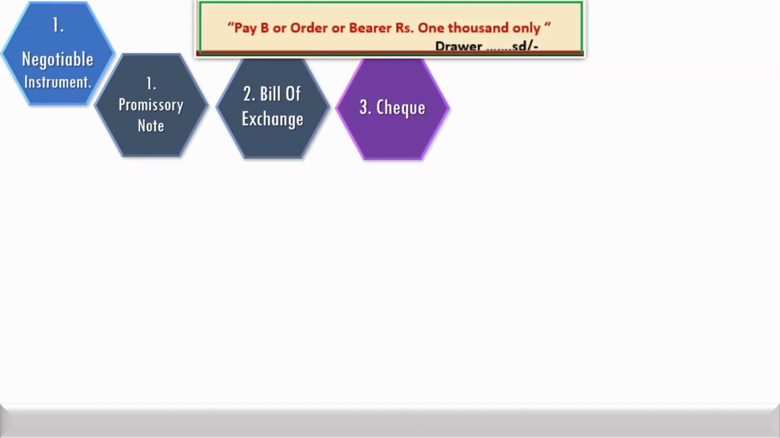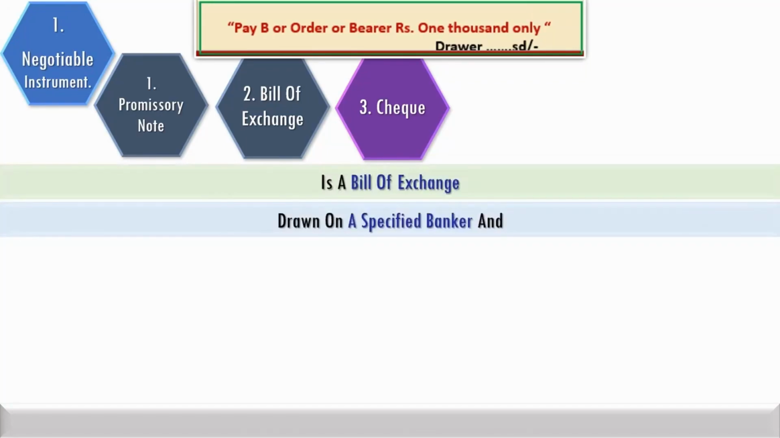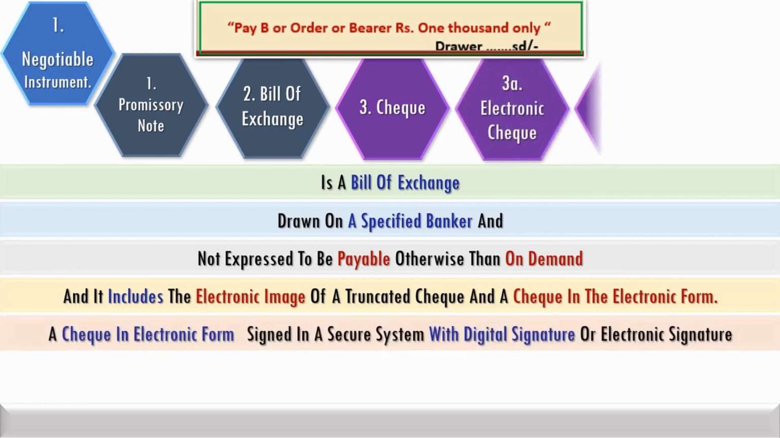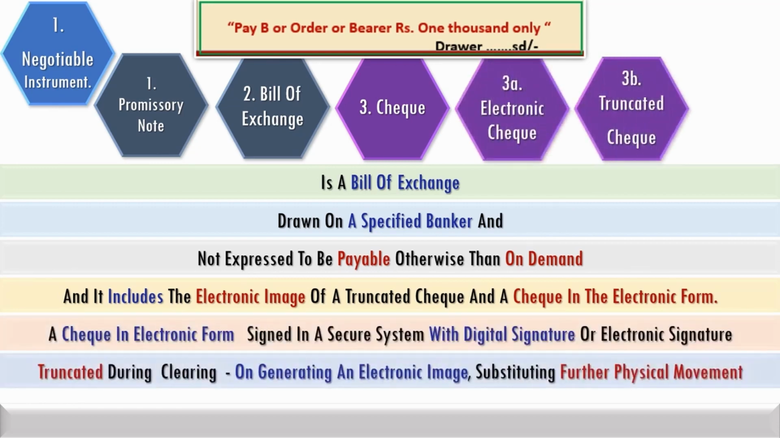Check is a bill of exchange drawn on a specified banker, payable on demand, and includes the electronic image of a truncated check and a check in electronic form signed in a secure system with digital signature, truncated on generating an electronic image substituting further physical movement during clearing.